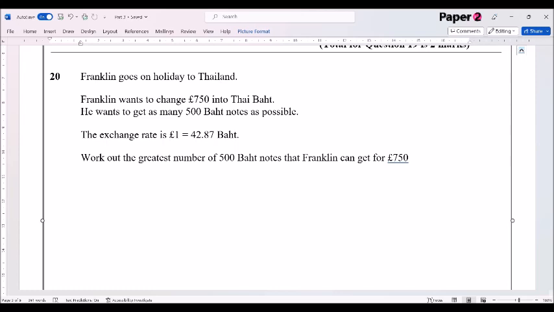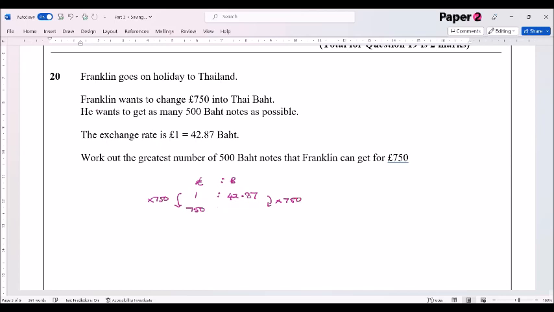Now, I quite like the idea of doing this in a little ratio box. So we know that the exchange rate in pounds to baht is £1 is equal to, and we can do it as a ratio, 42.87 baht. And we want to get, so how much is he going to change? He's going to change £750. So all we're doing is timesing by 750 to get from there to there, and times by 750 to get to there.